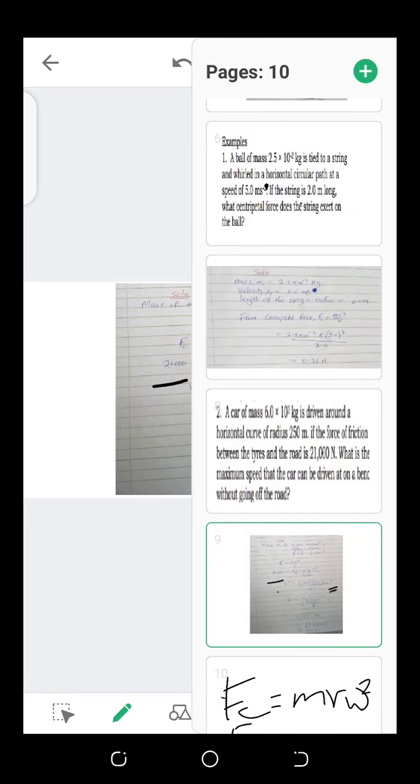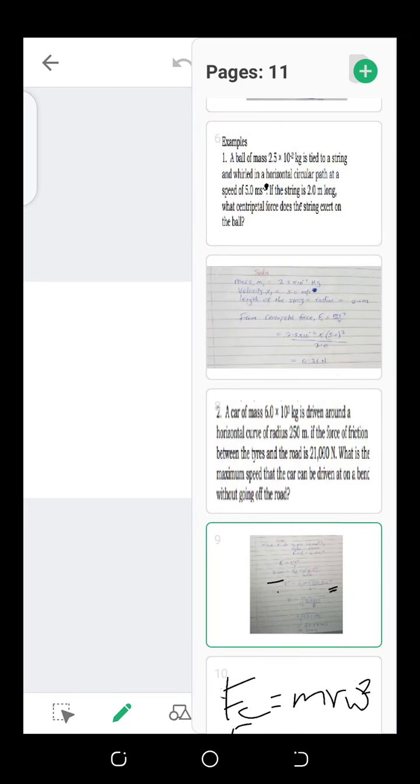Now we can add something on top of that, and that is the factors affecting the centripetal force. We have 3. The first one is the mass of the body. The second one is the radius of the path, and the third is the angular velocity of the body.